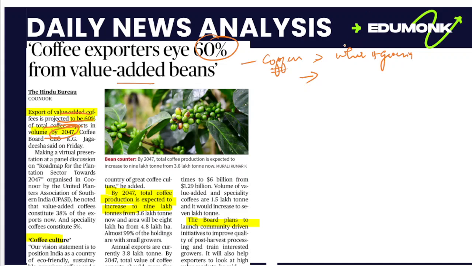India is the sixth largest producer of coffee. The world's first is Brazil, then Vietnam, then Colombia, then Indonesia, then Ethiopia. After that comes India as the sixth largest producer. Actually, coffee was not native to India. It was introduced in India during the 17th century.